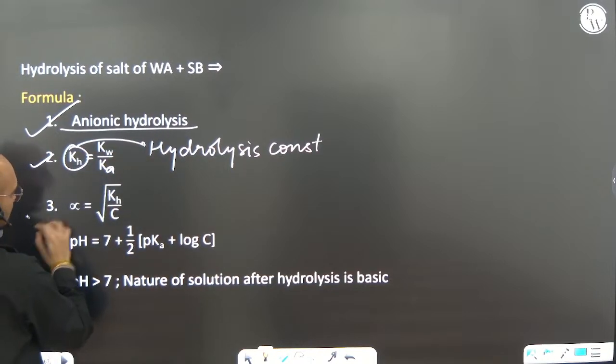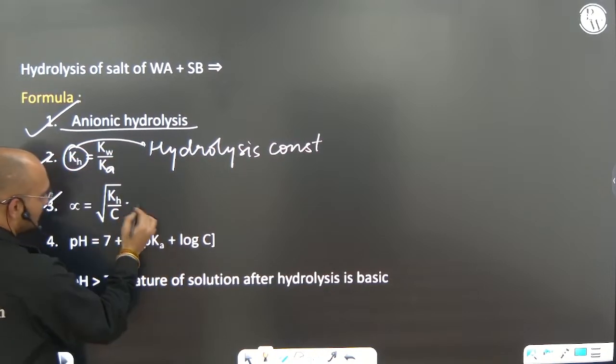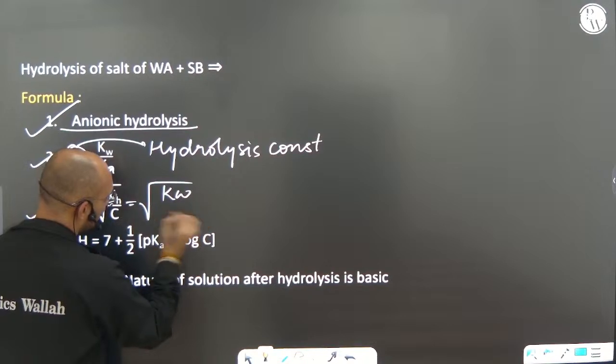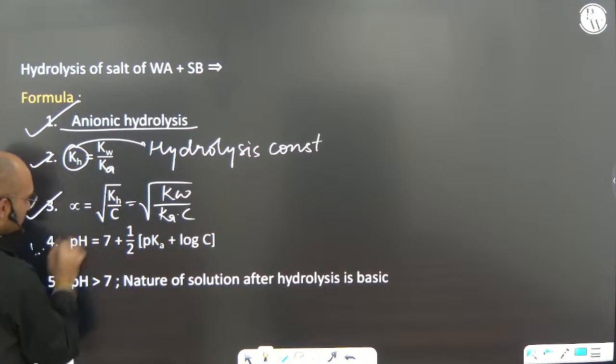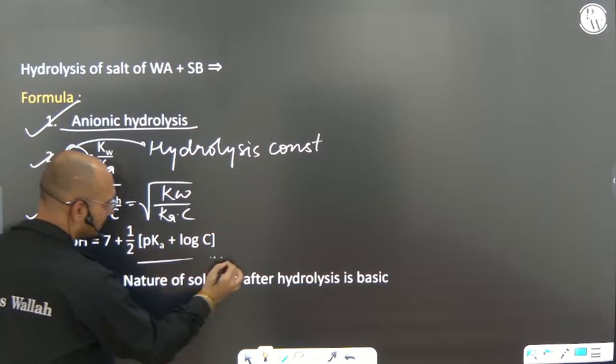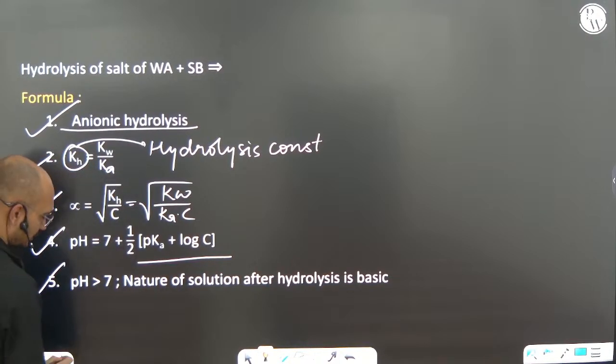Now alpha, that is degree of dissociation, is root of Kh by C, that is root of Kw by Ka into C. pH will be 7 plus half of pKa plus log C. Formula, pH should be more than 7.